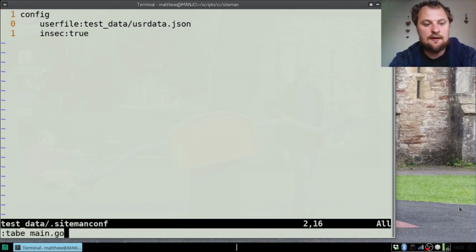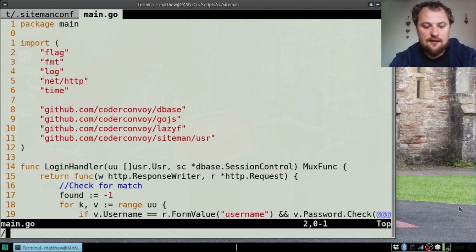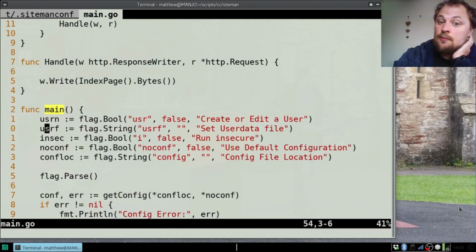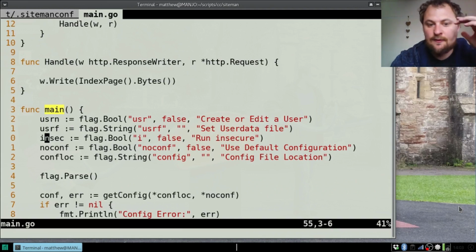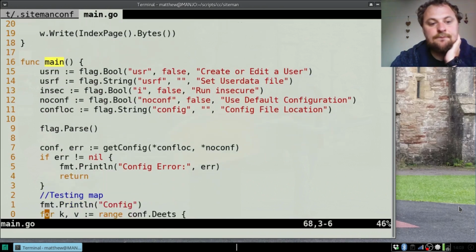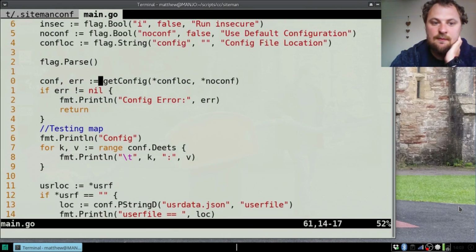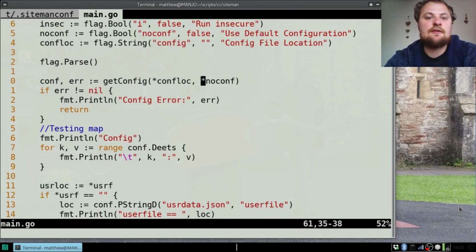So I'll open up my main file. Primarily this is for the main function. What I've done is I've got flags for user options, and most of these can be set, the same things as can be set in the configuration file. So when I run them, there are places, so for example here, I've loaded the configuration file using the getConfig method, and I sent it a list of locations, or whether I was willing to go without a configuration file.